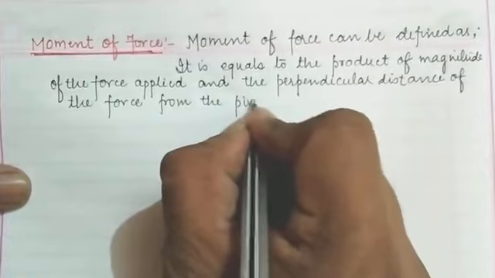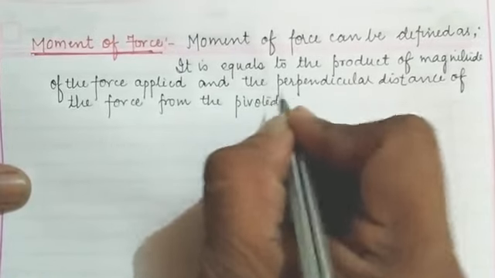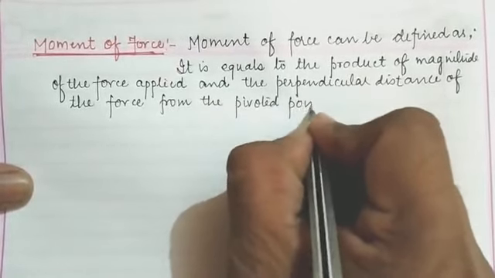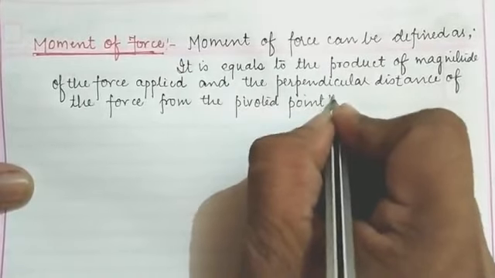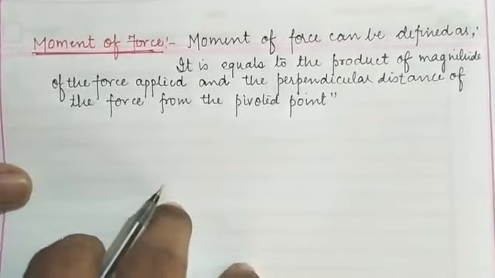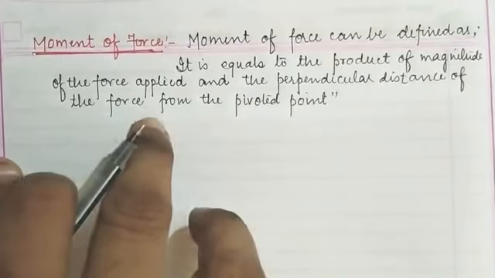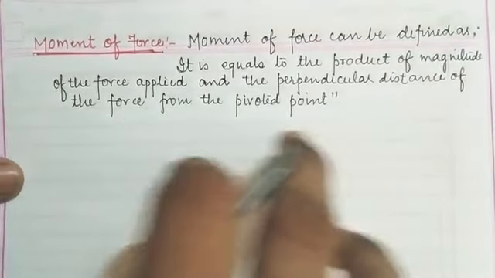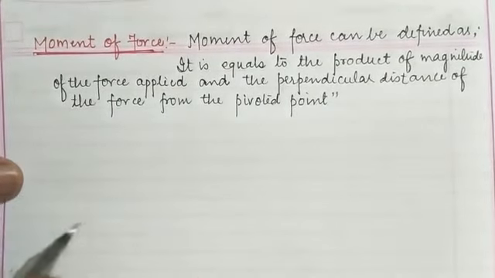Okay children, pivoted point. So moment of force is nothing but the product of the magnitude of the force applied and the perpendicular distance of the force from the point through which it is pivoted.